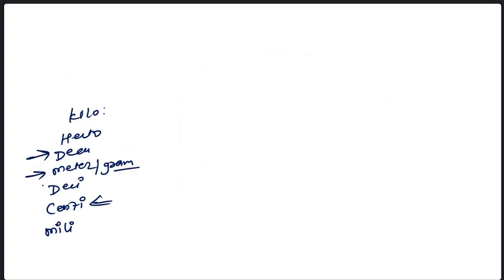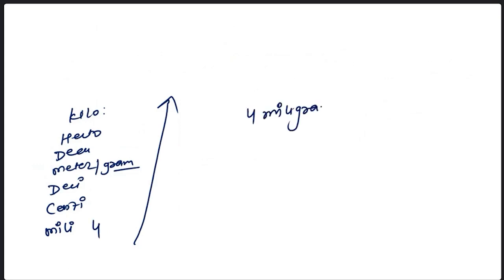So value will multiply. But if we have to go bottom to top, then value will decrease, and when the value decreases, you divide. Okay. So if there is a one difference from milli to centi, suppose there is a 4 milligram, and I ask you 4 milligram equal to how many centigram? Sir, 0.4. Look at this carefully. 0.4. Good.